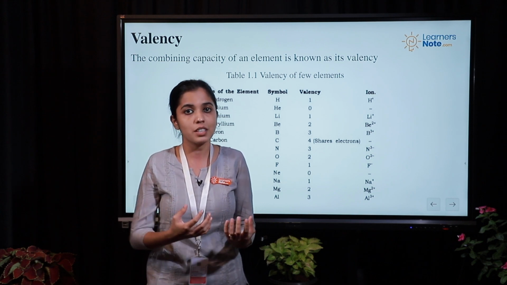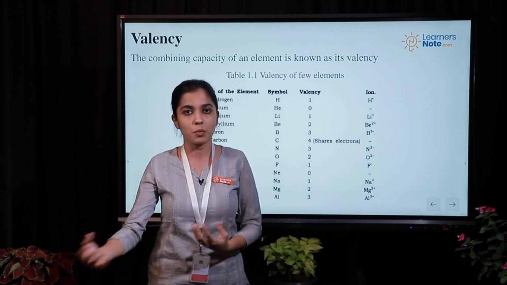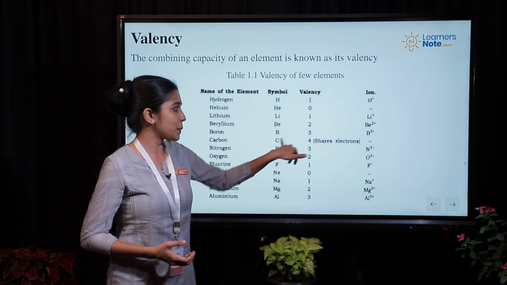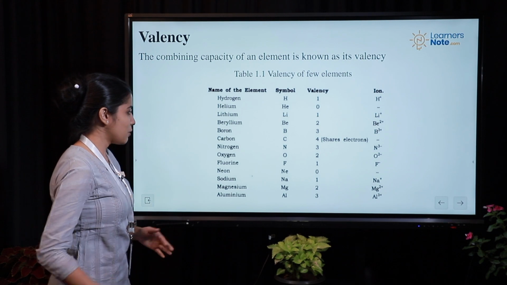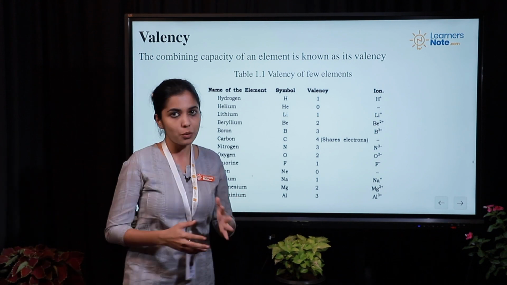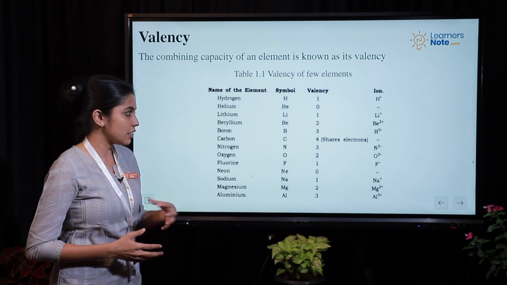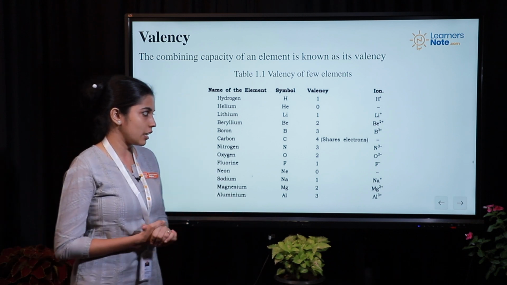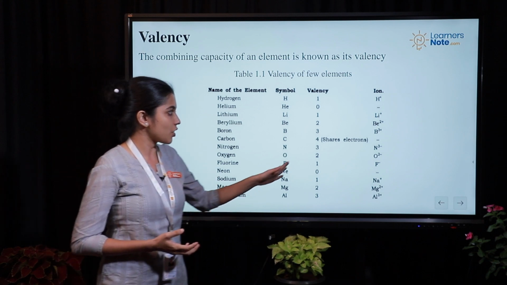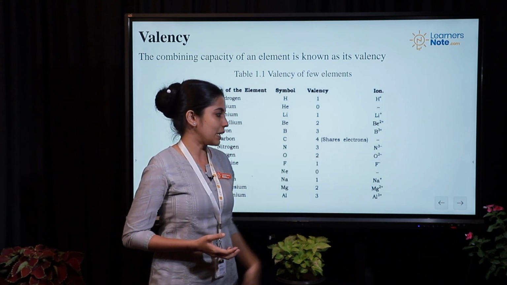Instead, what they do is they simply share their electron with the other combining atom. So that is a special case for carbon. Next, we move on to the case of nitrogen. Nitrogen has got an electronic configuration of 2 and 5, which means that it can either lose 5 electrons or gain 3 electrons. For nitrogen, it is easy to gain 3 electrons, so it has got a charge of -3.